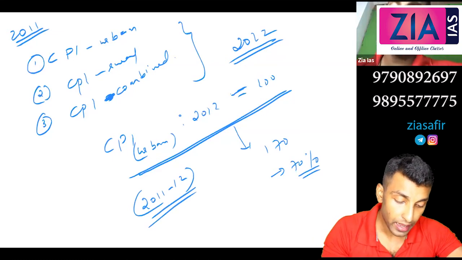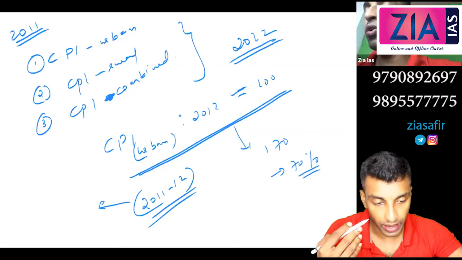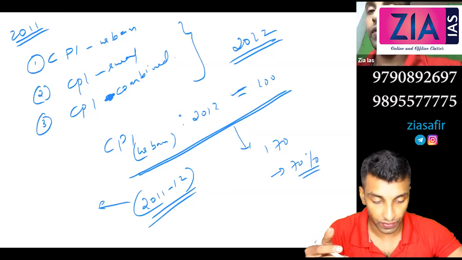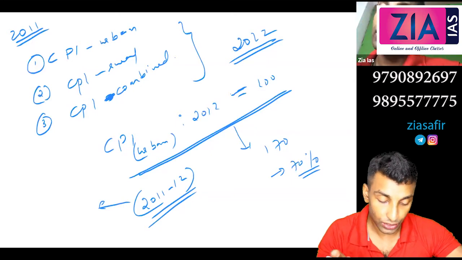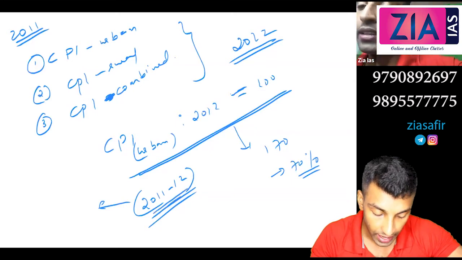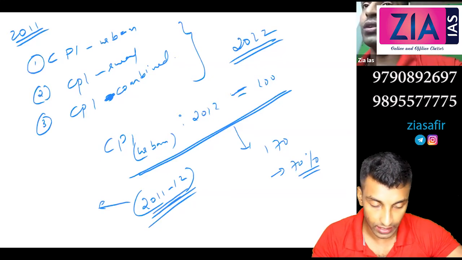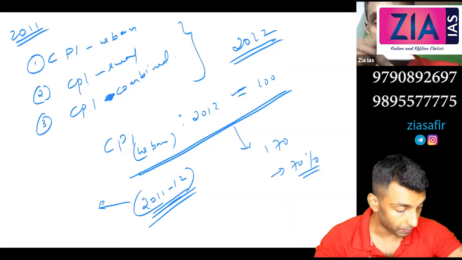I have told you already, NSSO conducts a survey every year. Every survey is called a round. Every 5 years they conduct a major survey. So 68th round means actually 68 surveys have been conducted. So 2011-12 was the 68th, then 69th in 2012-13, 70th in 2013-14, like that. Every year there will be a survey.